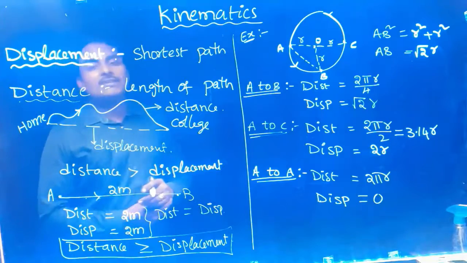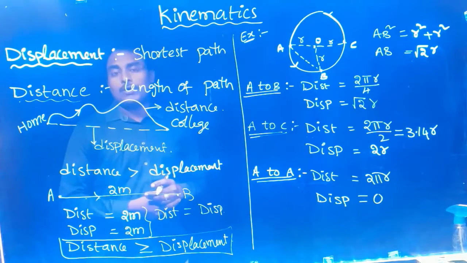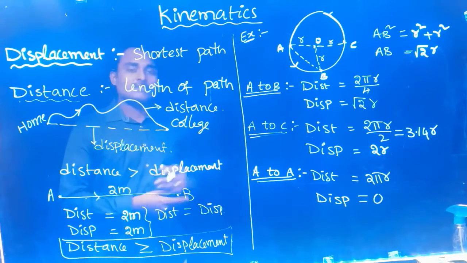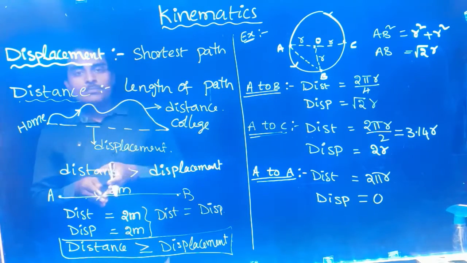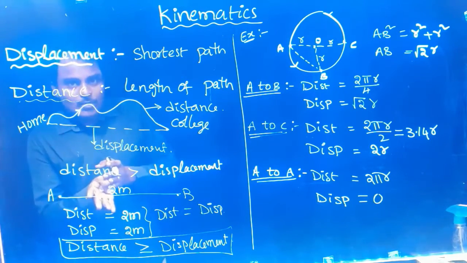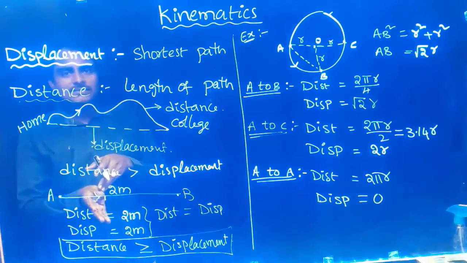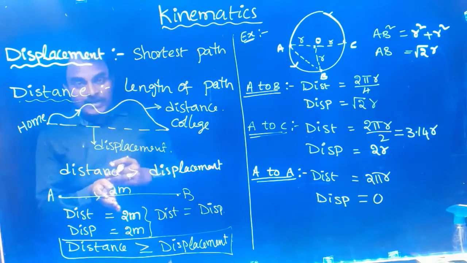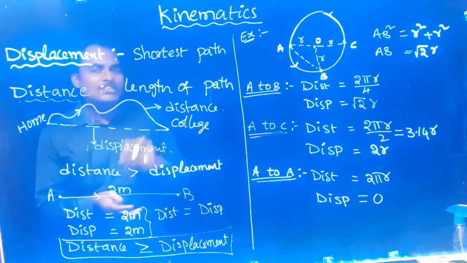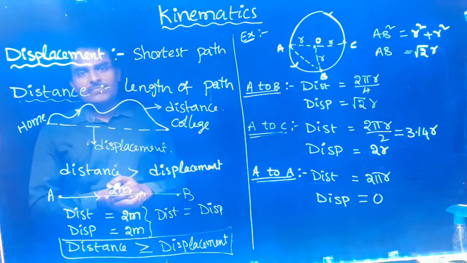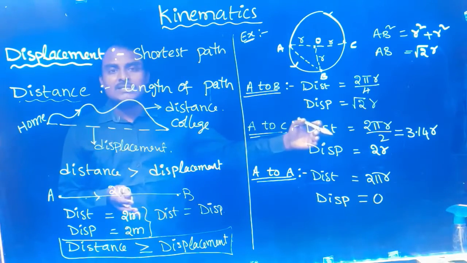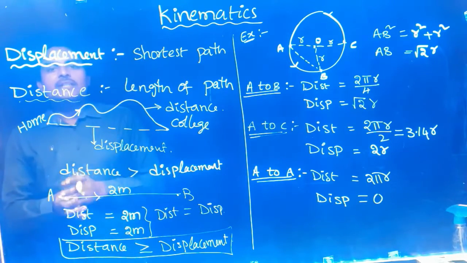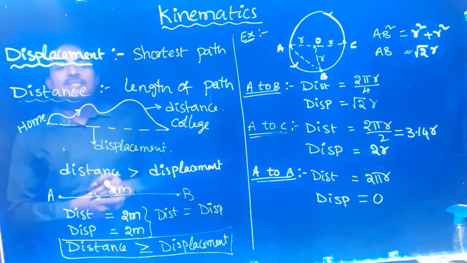Now you take in our daily life, we'll start at home in the morning, then we'll go to college, our displacement increased, by evening we'll come back to home. So we started at home, we reached home back. Initial position and final positions are same, displacement 0. But distance, if you are traveling first 5 kilometers towards the college, again you are coming 5 kilometers back, then 5 plus 5, 10 kilometers is the distance traveled.